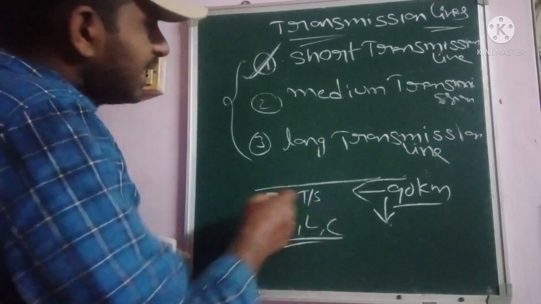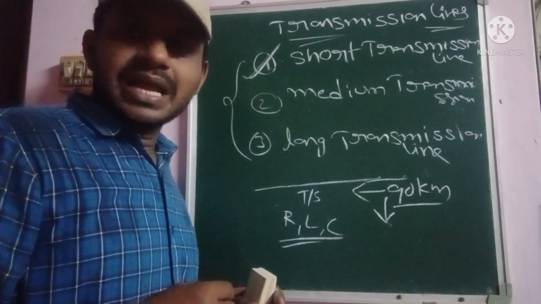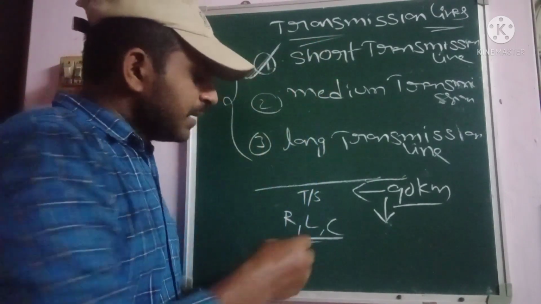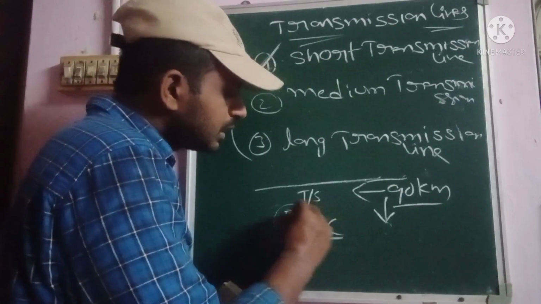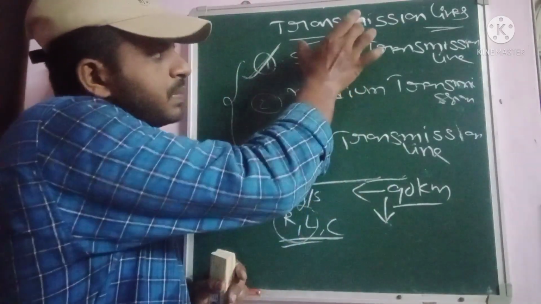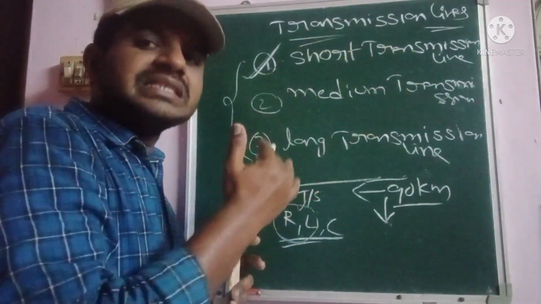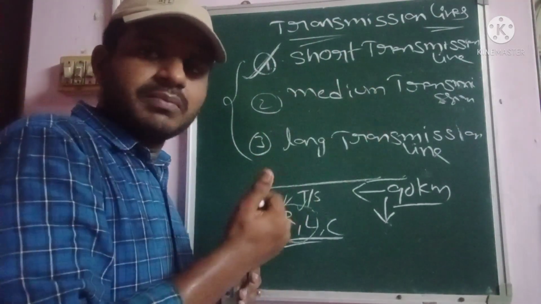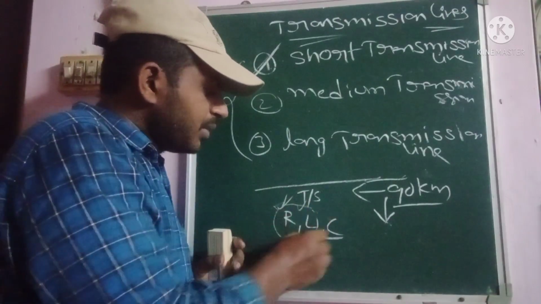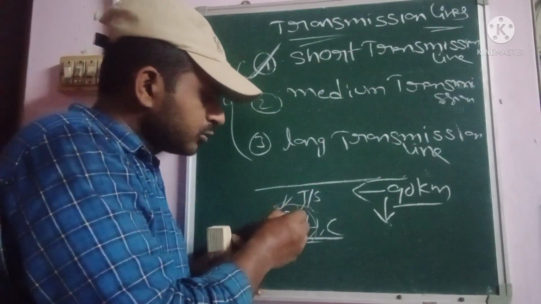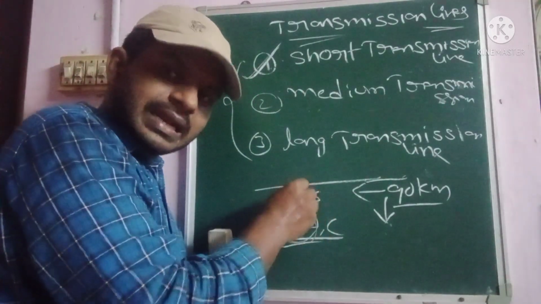In short transmission lines, only resistance and inductance are present. Why? Because the distance is very low, so mainly resistance and inductance influence the line.